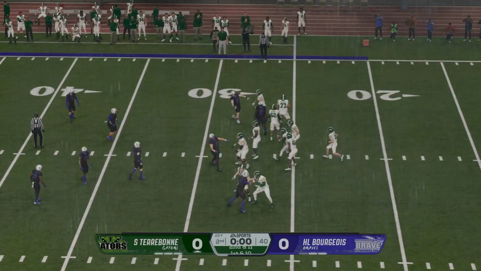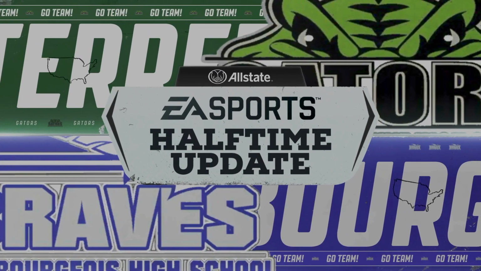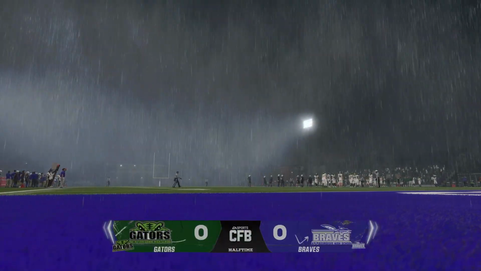And they don't want to risk a turnover here, so they'll just take the knee and head to the locker room. First half in the books. Time now to join Kevin Connors in our halftime update.